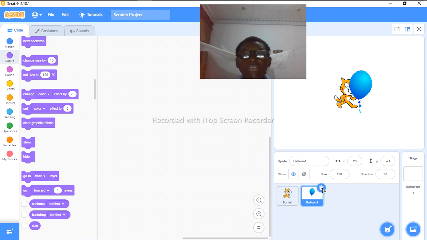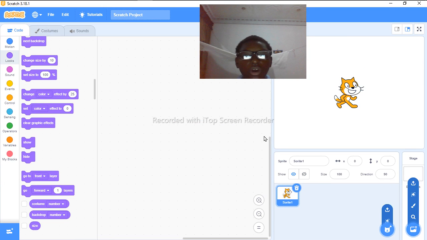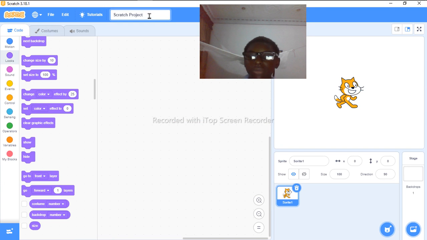But for now, I don't need that sprite. So if you go to Scratch projects over here, on Scratch project, you can rename your project. Let's say introduction. You can see that, but when you first pick out a new project, this project name is going to bring out Scratch projects.